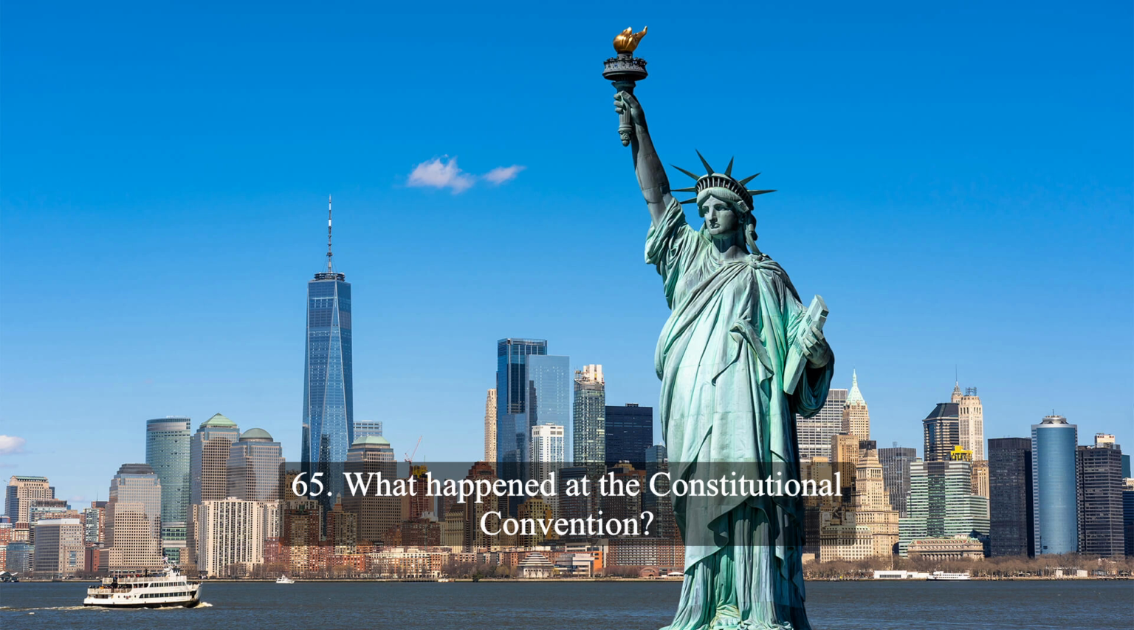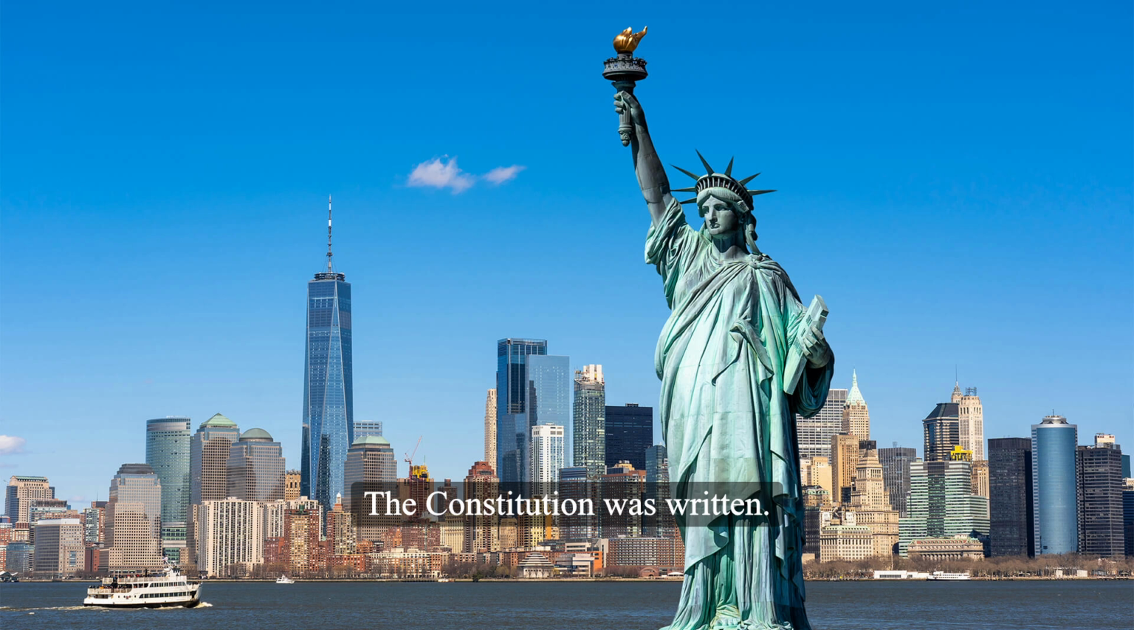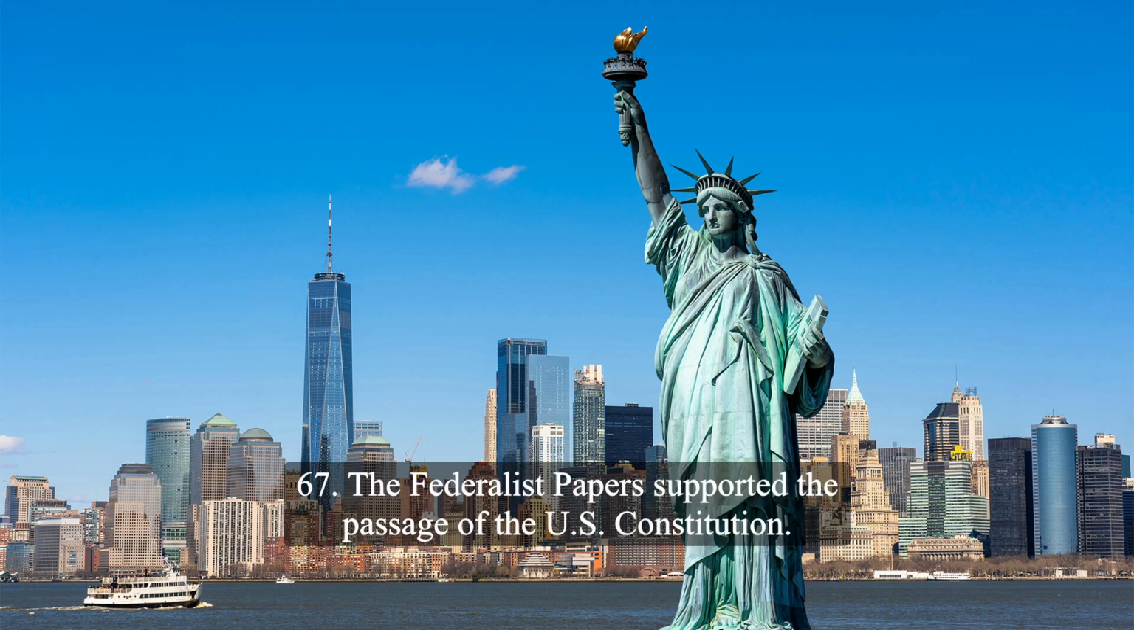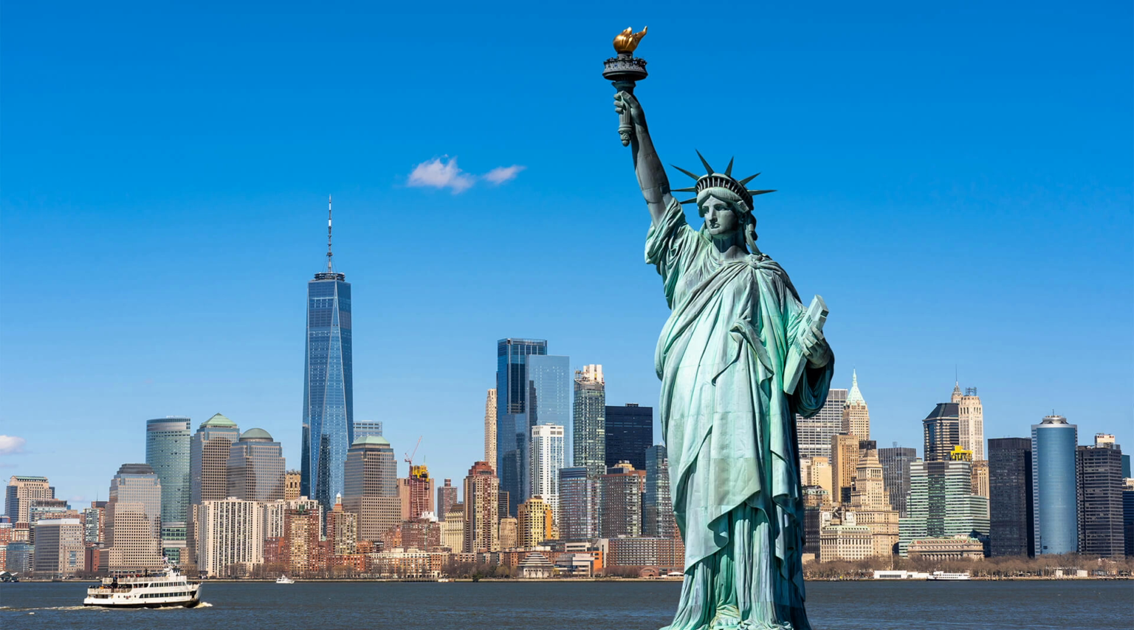65. What happened at the Constitutional Convention? The Constitution was written. 66. When was the Constitution written? 1787. 67. The Federalist Papers supported the passage of the U.S. Constitution. Name one of the writers. James Madison.